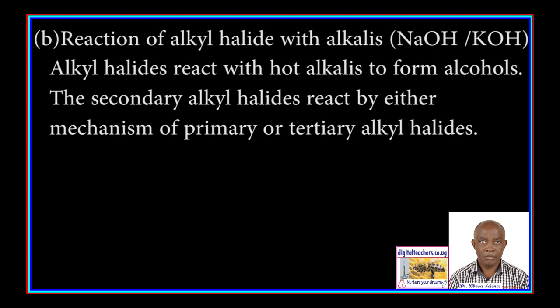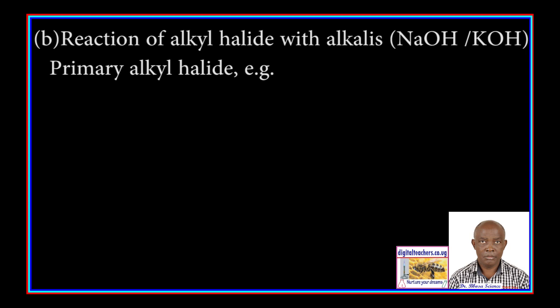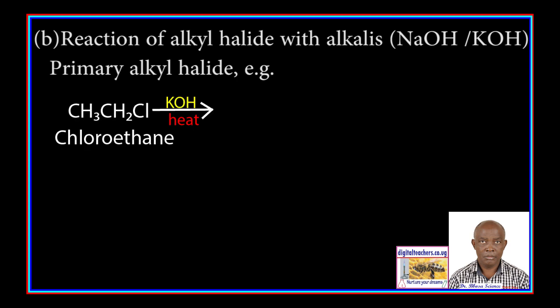B. Reaction of alkyl halides with alkalis. Alkyl halides react with hot alkalis to form alcohols. Secondary alkyl halides react by either mechanism of primary or tertiary alkyl halides. Primary alkyl halides, for example, chloroethane, react with hot potassium hydroxide to form ethanol.